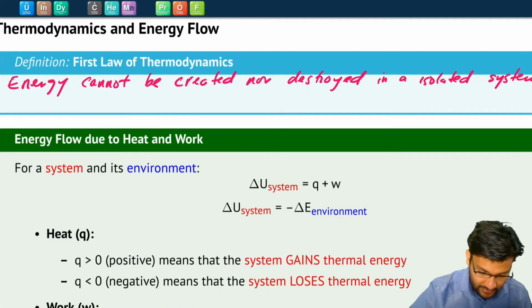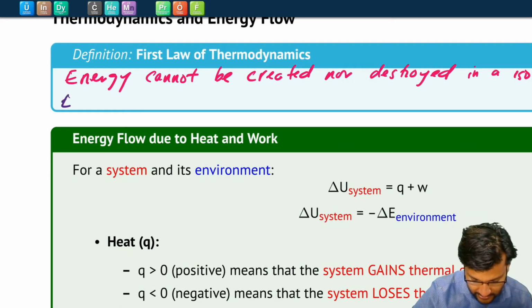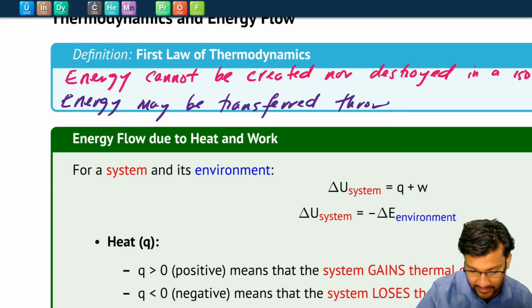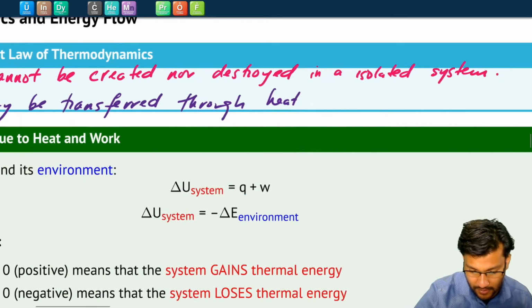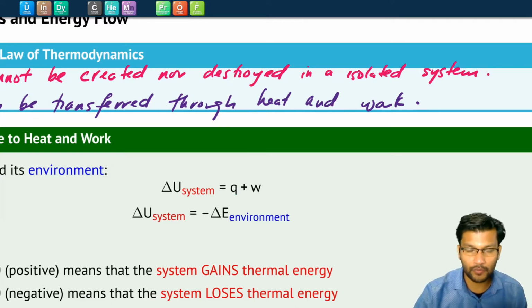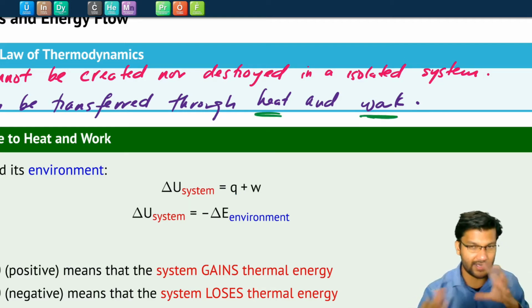And so the way a system exchanges energy with its environment, so energy may be transferred through heat and work. So if a system gains or loses energy, it will have lost or gained that energy through either heat or work, because that energy that it gained wasn't just spontaneously created, or if it lost energy, it didn't just disappear, it went somewhere. And usually we'll be using heat or work or both to keep track of where that energy moved.